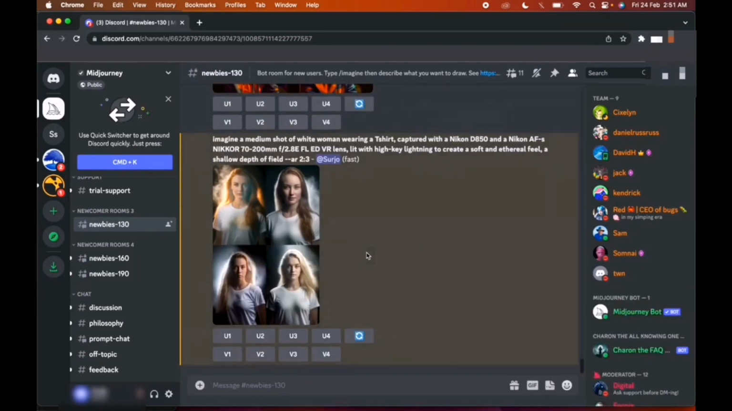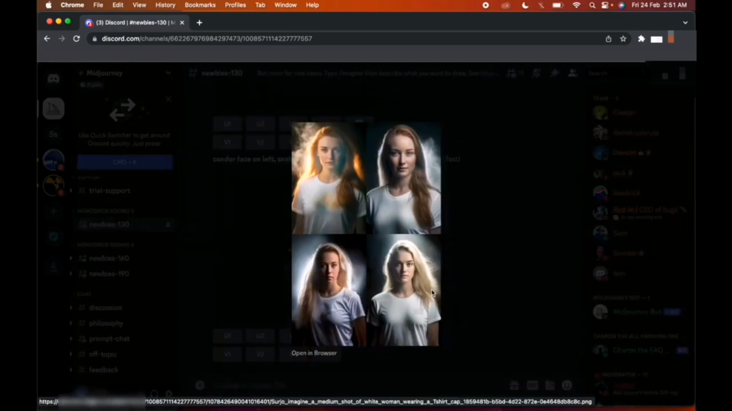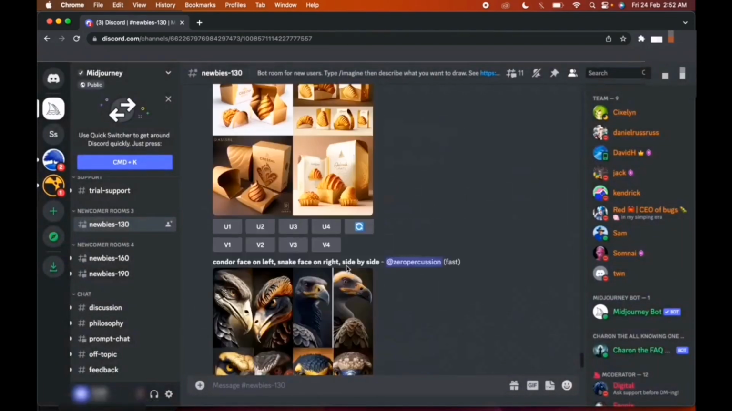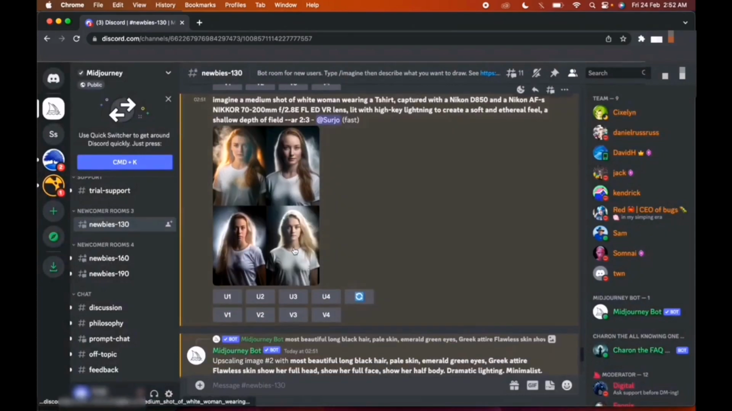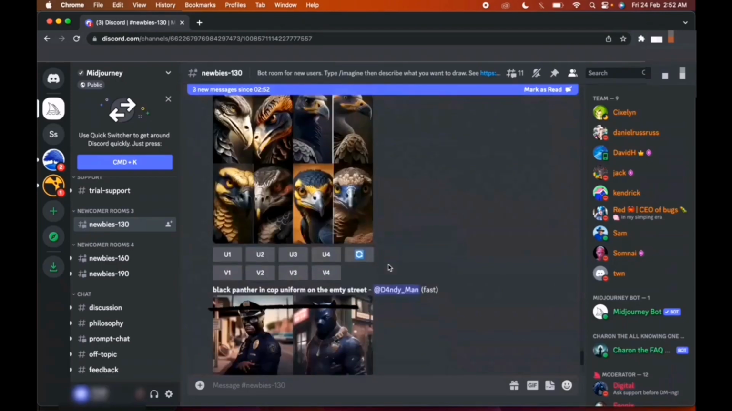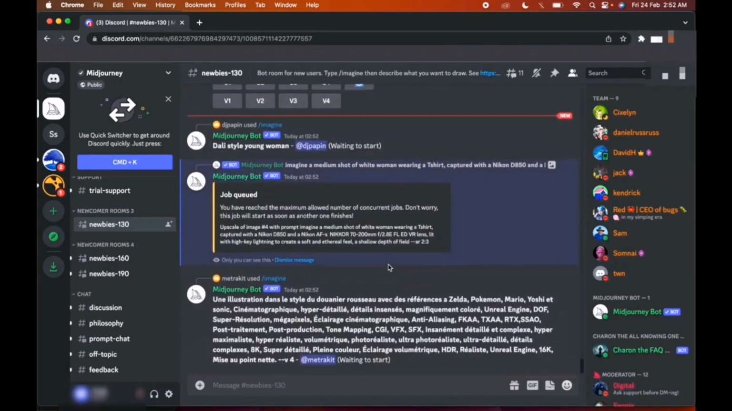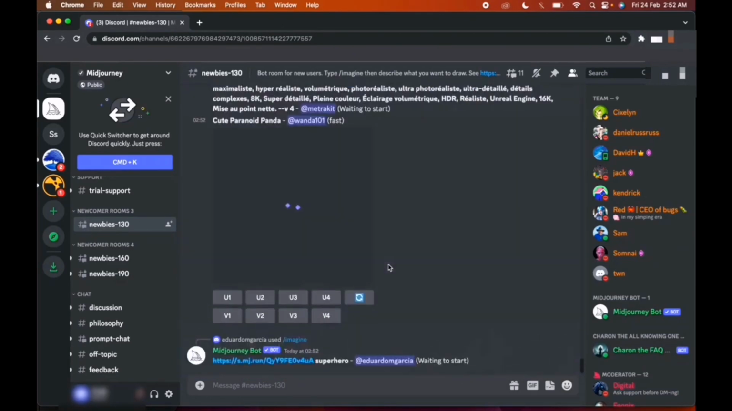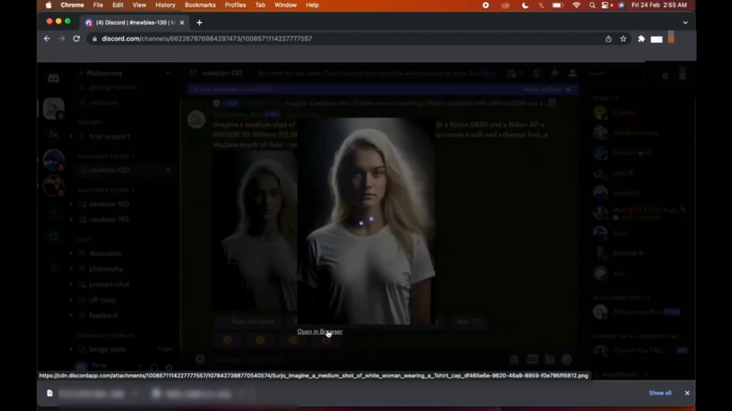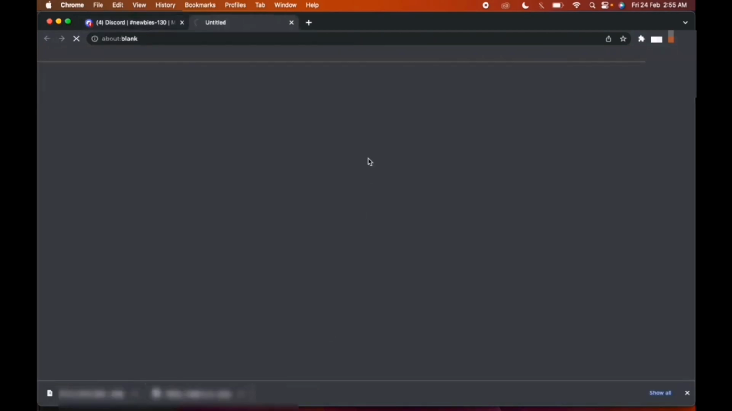After a few seconds, you will get 4 results. Choose any one which you like in the order U1, U2, U3, U4. After that, click any one of the options from U1 to U4 and wait for a second, and you will get the final image. Download the final image.